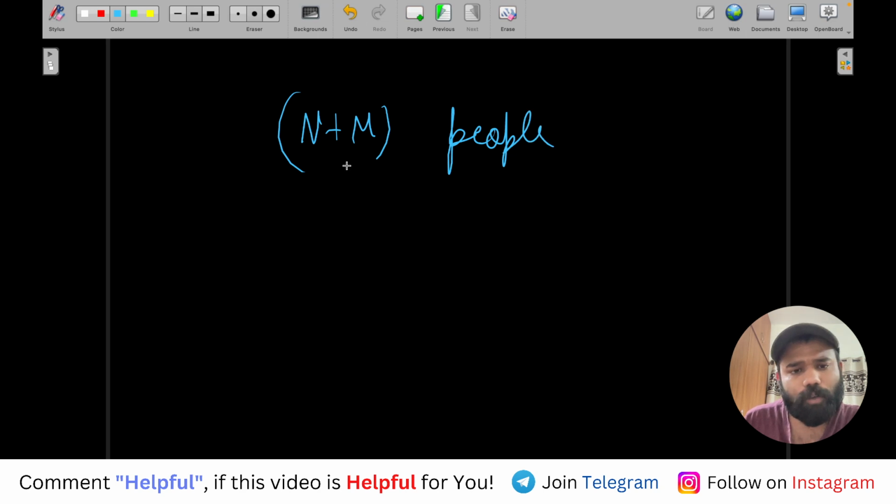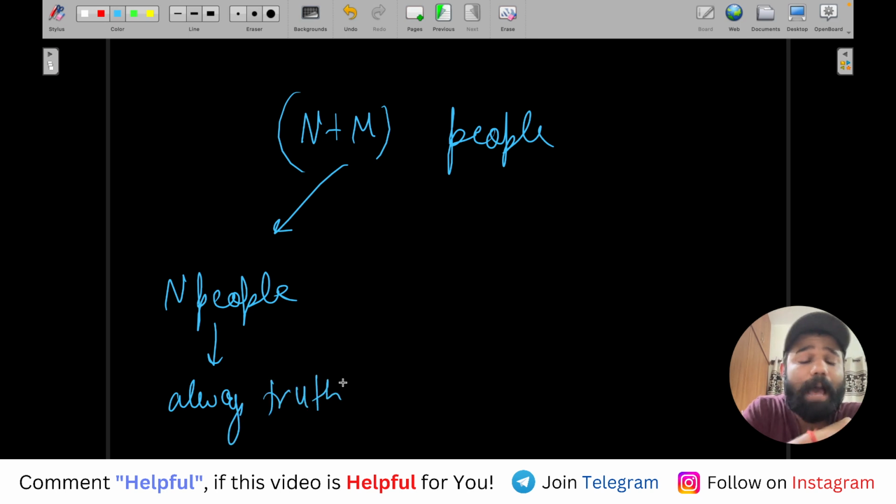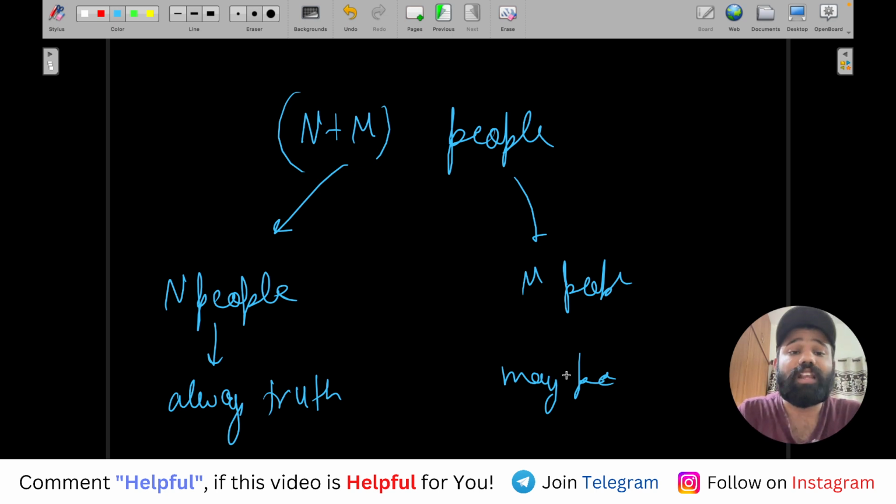Okay, out of which they are saying that n people are those who will always tell the truth, who will always tell the truth कि किस तरफ happiness है और किस तरफ doom है. They will always tell that particular door which is having happiness. And m people can maybe tell truth or they can also tell a lie. ठीक है. तो आपको इन n people पे डिपेंड करना है, पर ये n people कौन से डोंट नो.